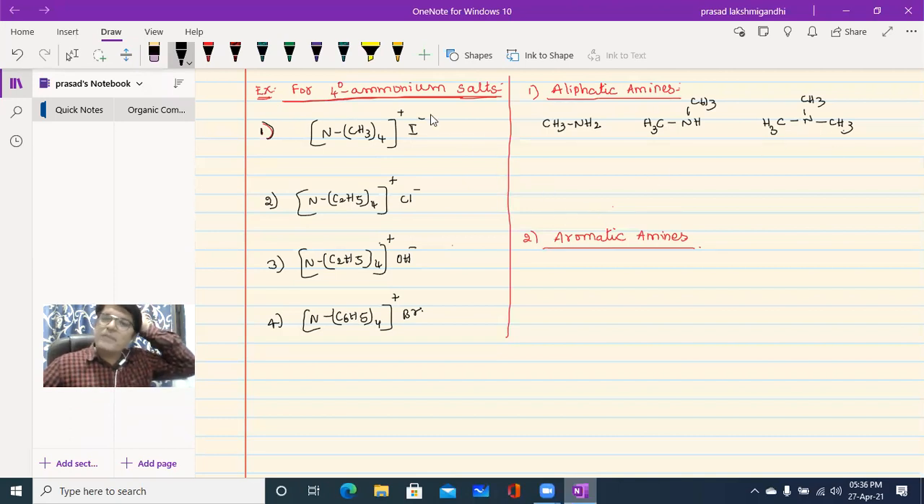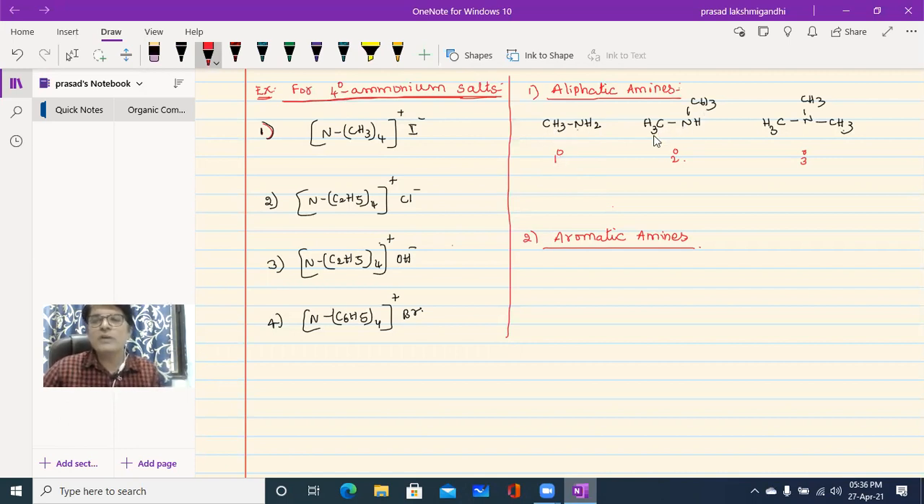So could you say what this one belongs to? Primary amine, isn't it? This one is the secondary amine, and this is the tertiary amine. Could you write the name of this compound, beta? What is the name of the compound? Methylamine. This is the primary amine's name; the common name and IUPAC name are both methylamine.